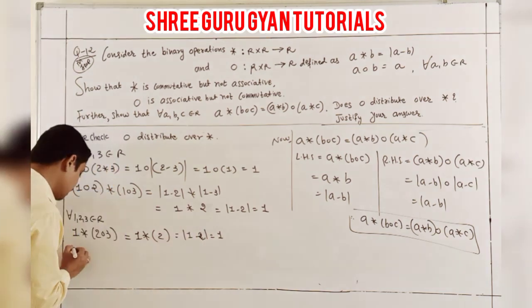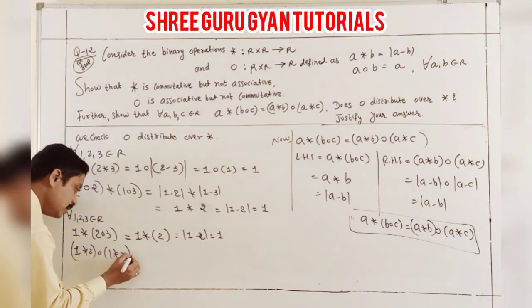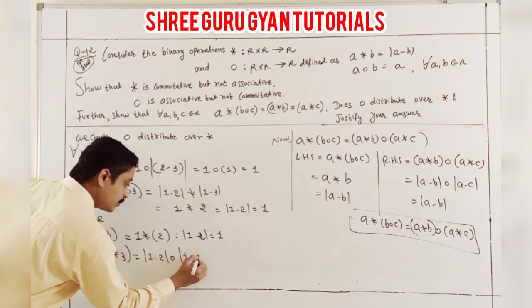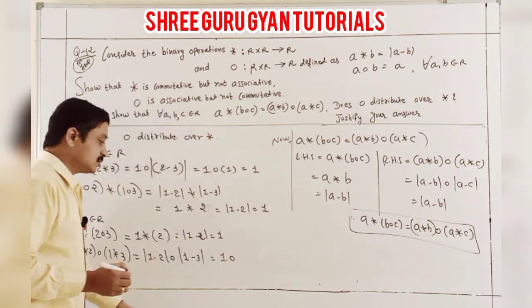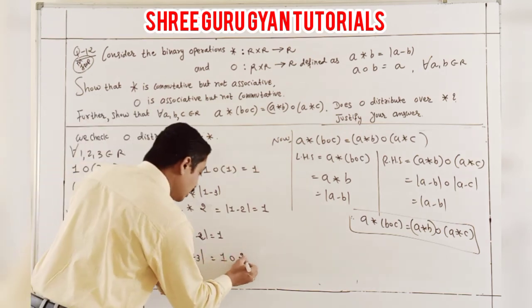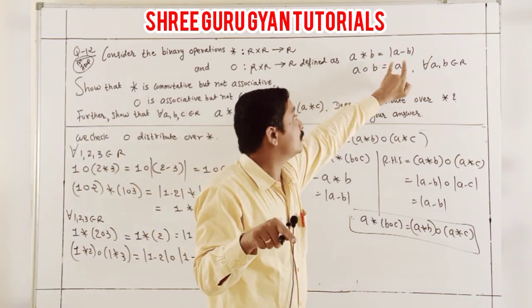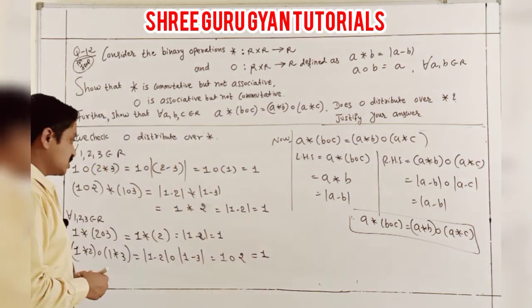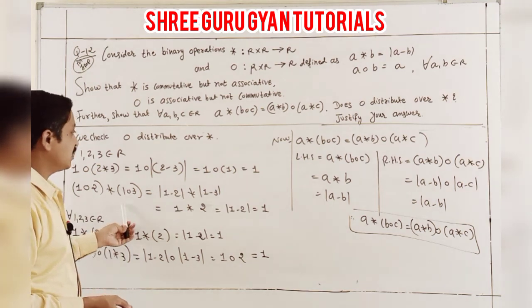Same here: (1 binary 2) O (1 binary 3). My answer is 1 minus 2, O 1 minus 3. Check. This answer is 1, O, and here it is 2. And what is the answer for 1 binary 2? According to A O B is A. So here what do I write down? It is also here, in this case, the 1. I think there was some mistake there. I am rechecking again, students.